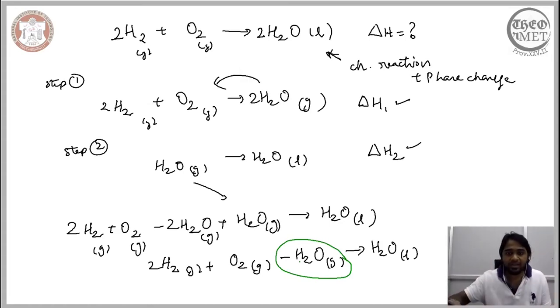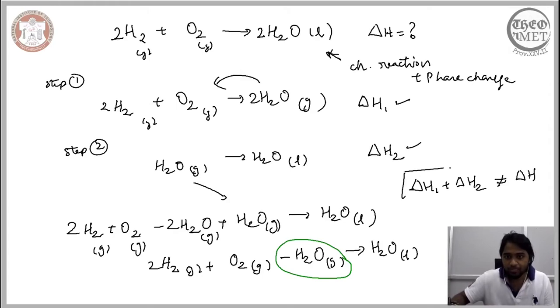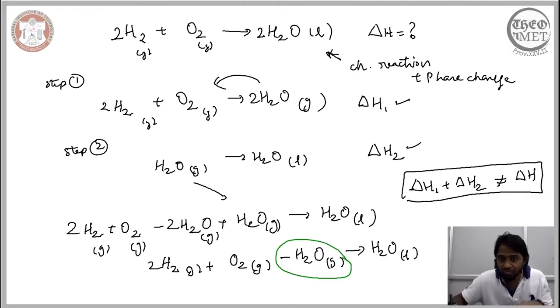So it means that just by summing up delta H1 and delta H2, we will not be able to arrive at the overall change. So it is important for us to understand that Hess's law of summation works only when you are able to recover the overall reaction from the different steps that are involved.